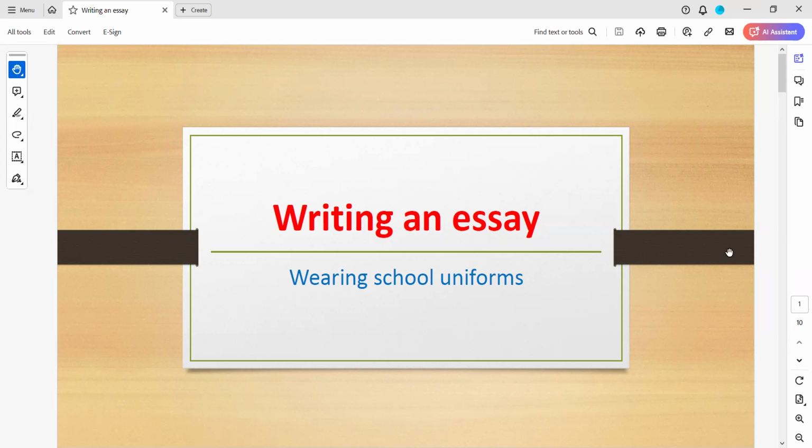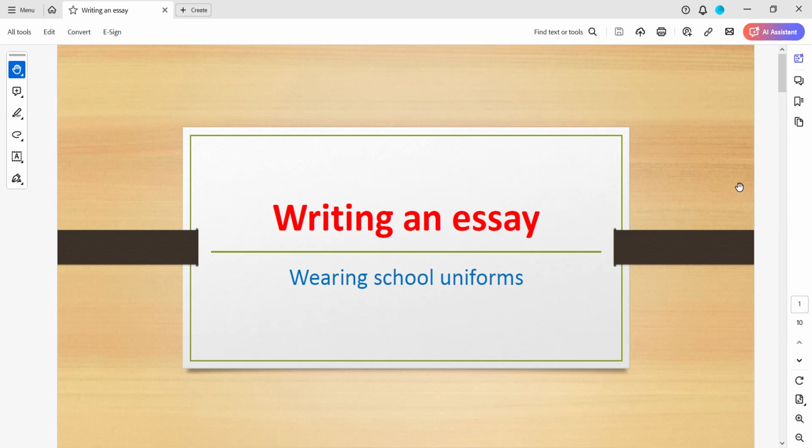So, our lesson today is about writing an essay. Do you know what the elements of an essay are? I don't really have information about this. Yes, that's great. So, our lesson today, we will have just an example, wearing school uniforms, okay?